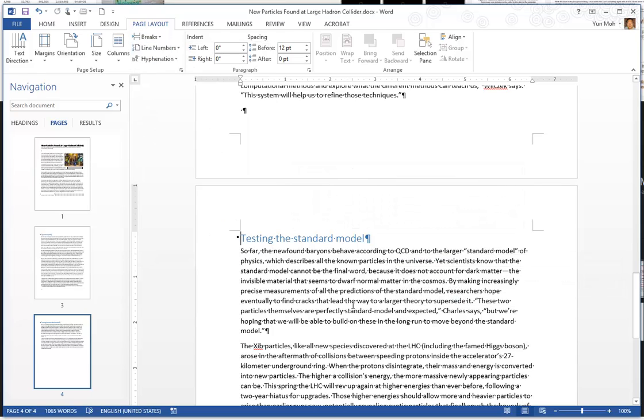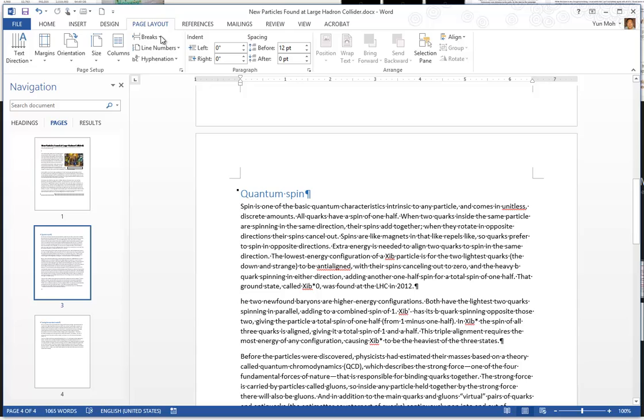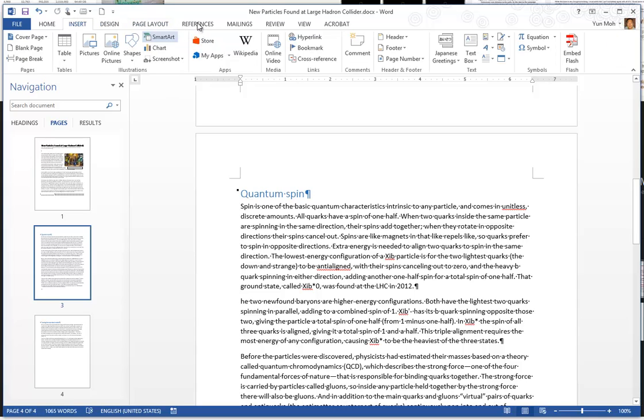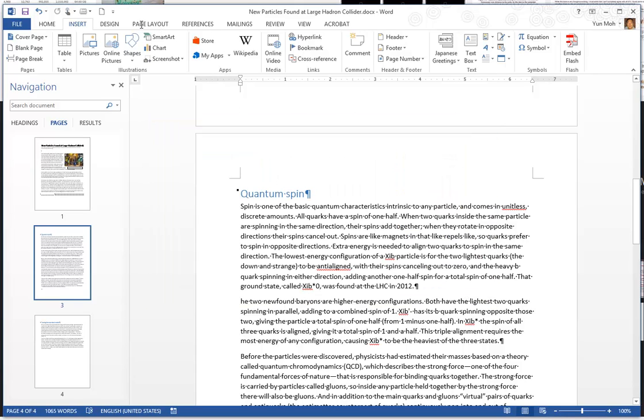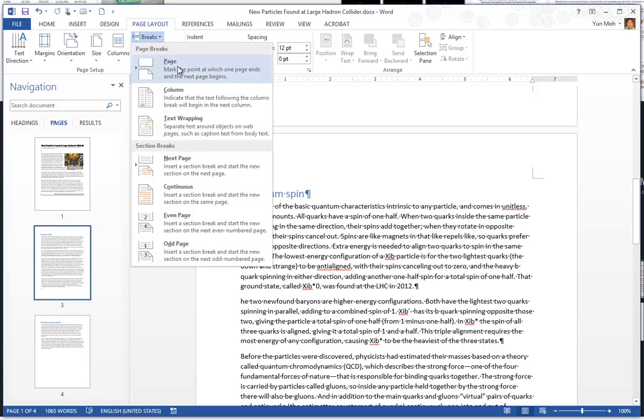And as a quick summary, we talked about, go back here, Page Layout. We talked about page break. That is similar to next page section break. The difference between page break and next page section break is that the latter will add a separate section, so you can change the orientation, like landscape orientation or portrait orientation, and so on.